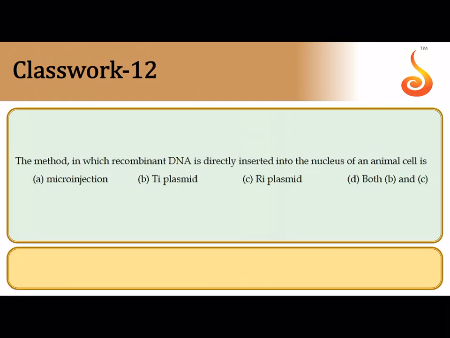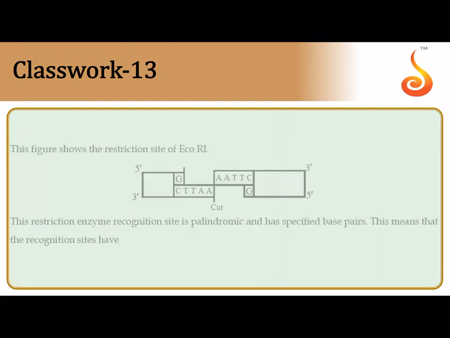The method in which recombinant DNA is directly inserted into the nucleus. Remember, for animal cell, the best method of vectorless gene transfer, without using a vector such as plasmid, if you want to introduce a DNA into the animal cell, it is usually microinjection. In plants, if you remember, it is biolistics or gene gun, and of course even Ti plasmid can be used in case of plants, because the question specifically says animal cell and specifically microinjection is the answer for this question.